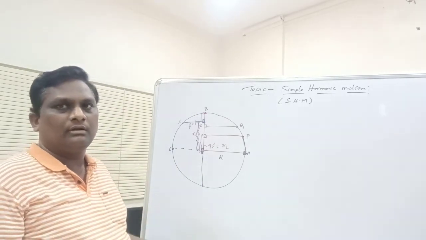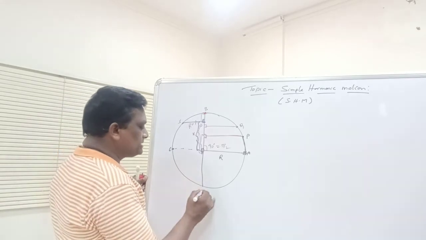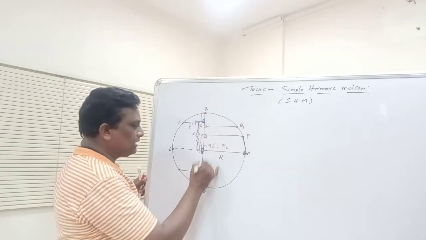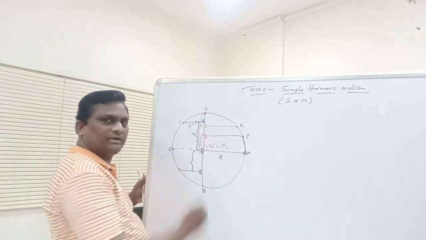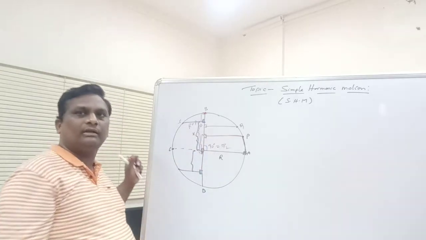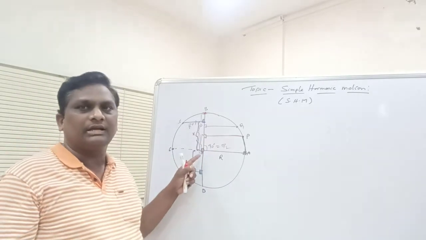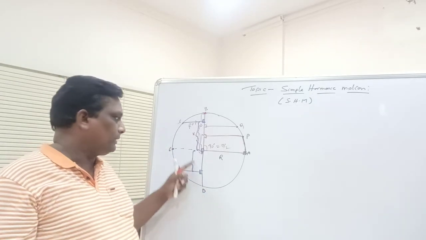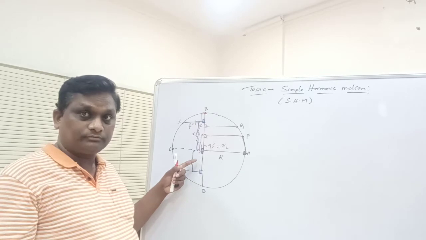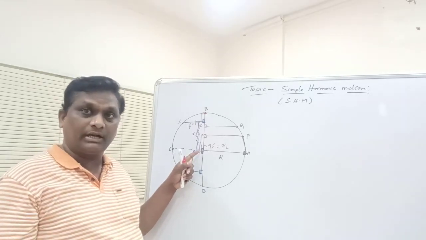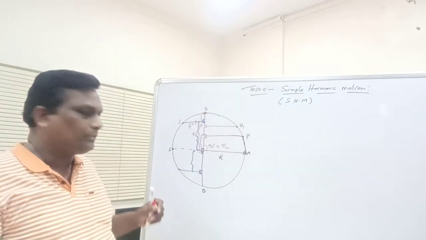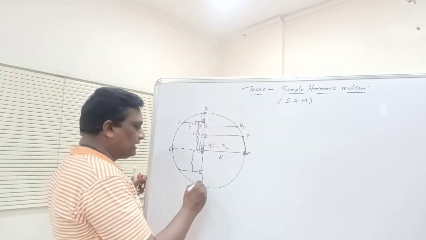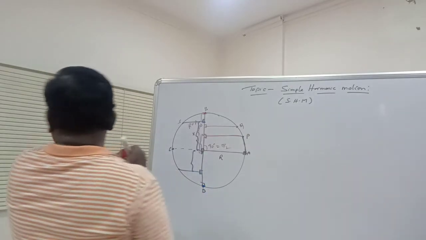Displacement is 0. Again, suppose the particle is moving from point C to point D somewhere else. Now you draw the foot of the perpendicular line like this on one of the diameters. This is the displacement. It is again moving away from the center of the circle. If the particle is moving from point C to point D, the foot of the perpendicular is moving from the center of the circle to point D. Suppose the particle is at point D. Where is the foot of the perpendicular? At point D only.